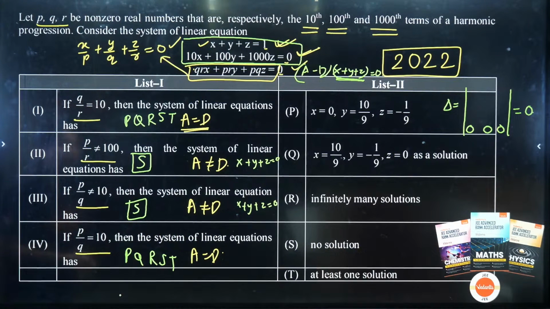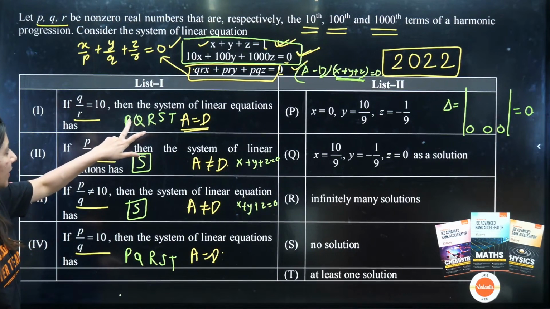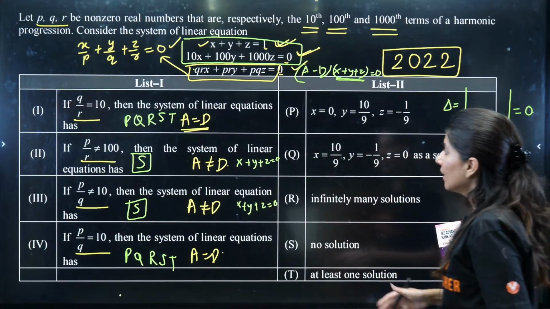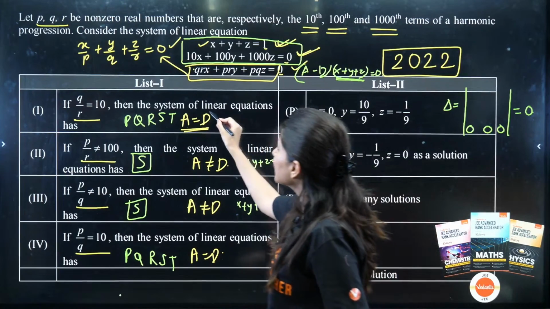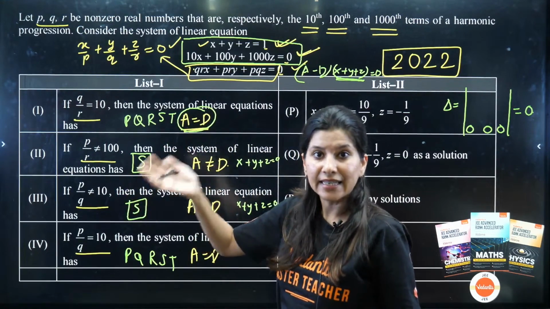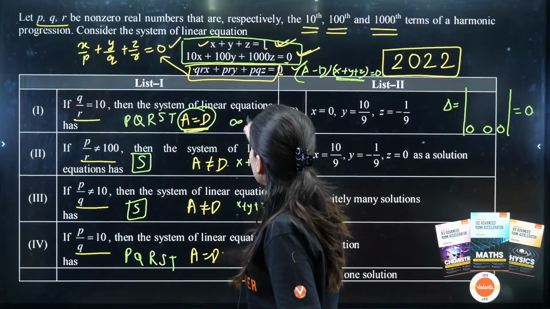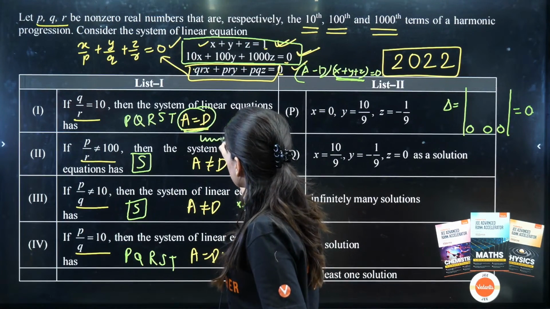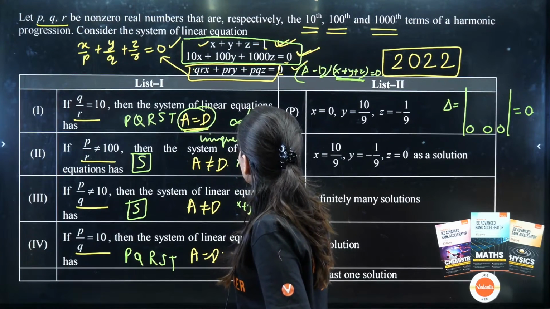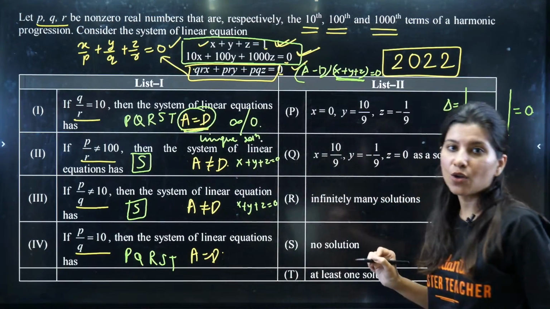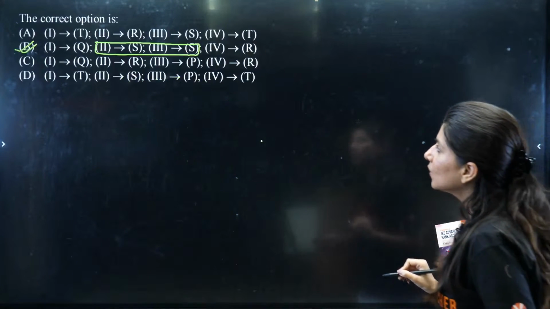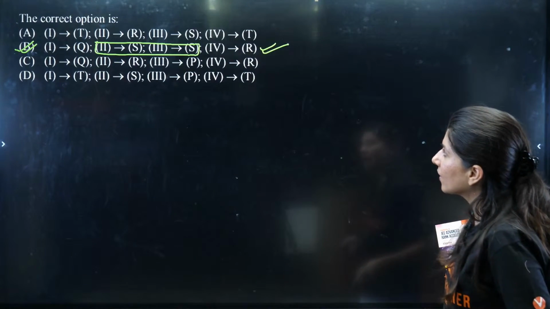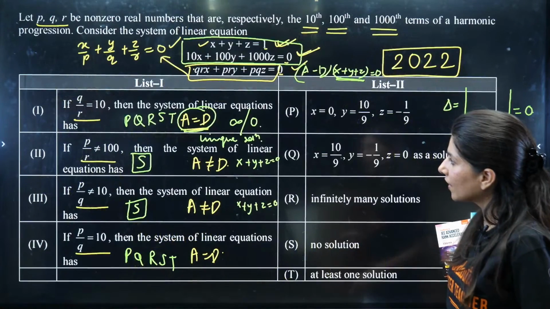So for option 1, Q can be the correct answer. But Q cannot be the correct answer. Why? Because if A is equal to D, then it is either infinite or no solution. For this, we have a unique solution. So the format is not matching. That's why we have already concluded that this option is absolutely correct: first's Q, fourth's R.